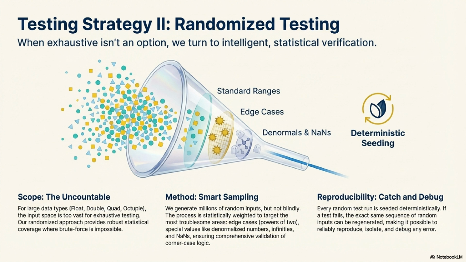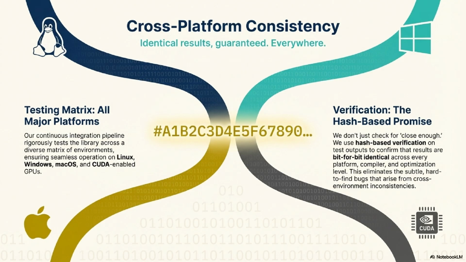And finally, cross-platform verification. The number of environments this library has to support is just enormous. It's a huge matrix. Linux, Windows, macOS, FreeBSD, even specialized targets like WebAssembly and GPU environments like CUDA. And they use a wide range of compilers, GCC, Clang, MSVC, NVCC. So how do they ensure consistency across all of that? They use hash-based verification. This ensures that the identical input across every platform and compiler combination produces an identical compliant result.